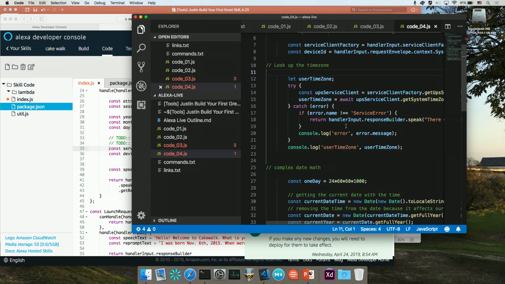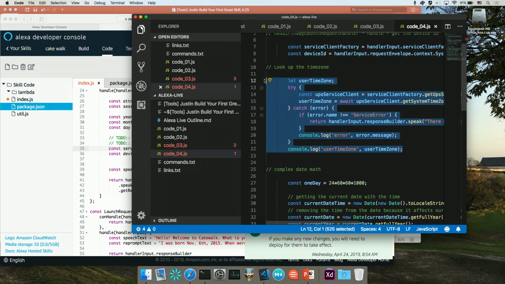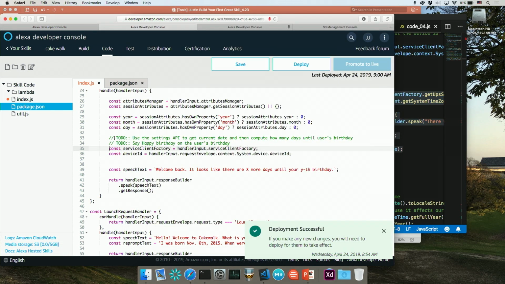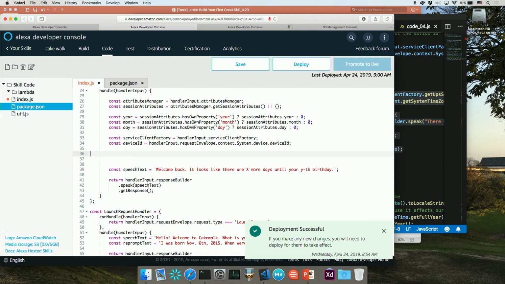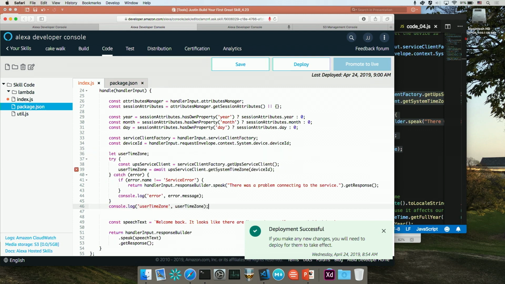So what we're going to do now is go back to our code, and we're going to look up the time zone. So I'm going to go ahead and copy and paste this code into our HasBirthdayIntentRequest, and then I'll go through and explain what we're doing here. So I'm going to delete these to-do comments because we're going to do them now. I'm going to paste some code right here, and we're going to get an error message, but I'll explain what's going on, and we'll fix that.